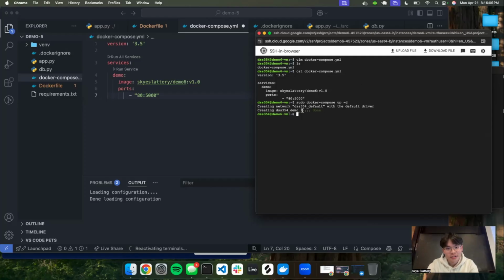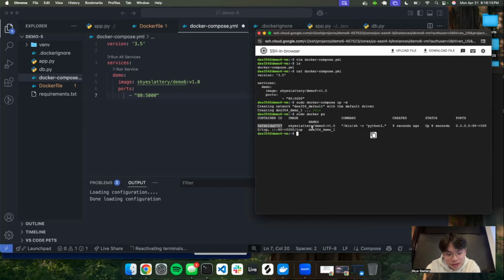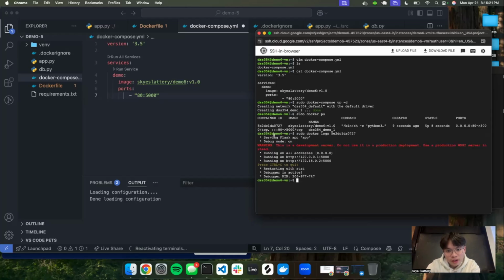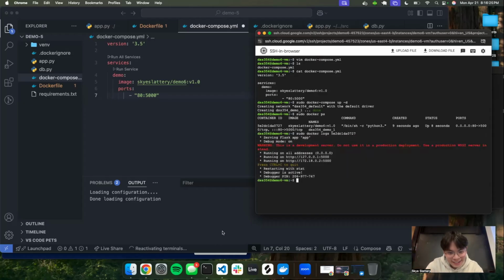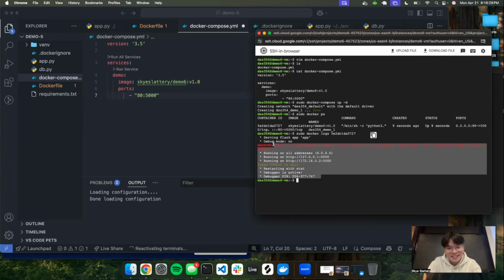All right, so now it created it because it's in detached mode. Let's see if it's actually running by running sudo docker ps to list all the running containers. You can see it's right here. Let's look at the log. So we copy the container ID, we go sudo docker logs, paste the container ID, and we can see the output is actually like it's running. Wait, hold on, not yet.